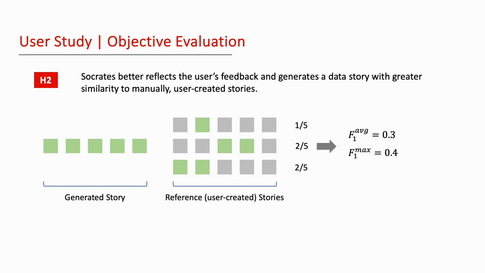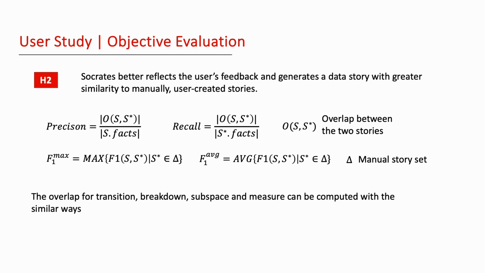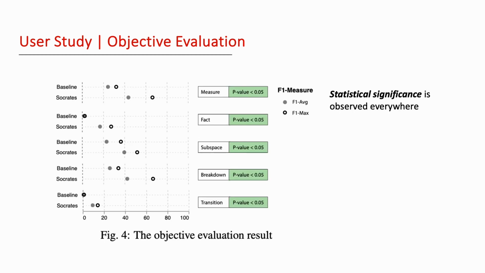For each reference story, we individually computed the F1 score to measure this overlap. Then, we grouped all the F1 scores to determine the maximum F1 value among the reference stories. Through a Whitney test, we found that the stories generated by Socrates were significantly more aligned with the user-created stories, confirming the effectiveness of our approach.